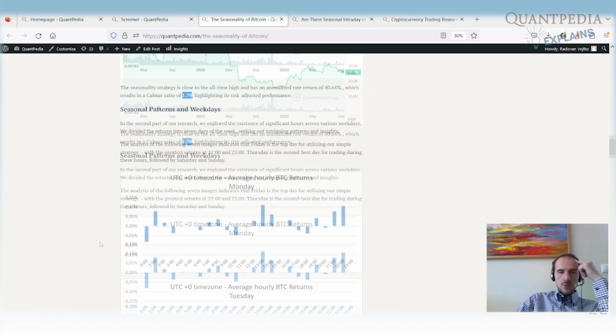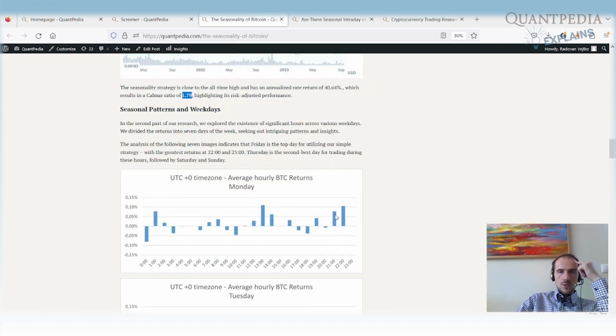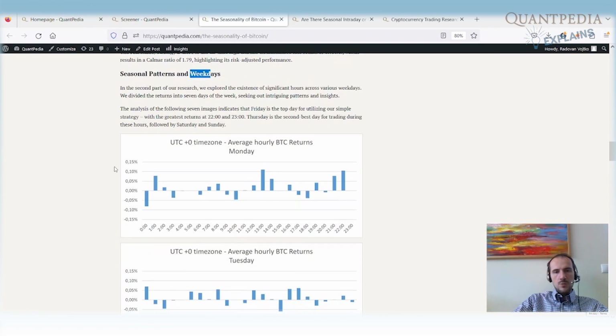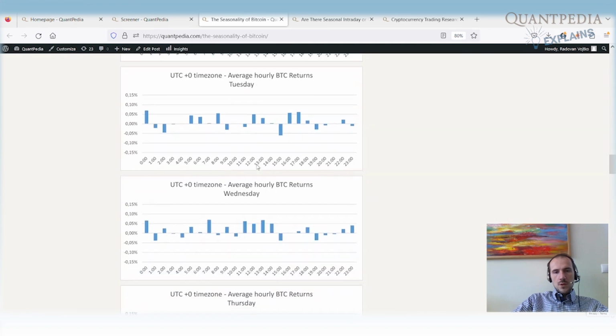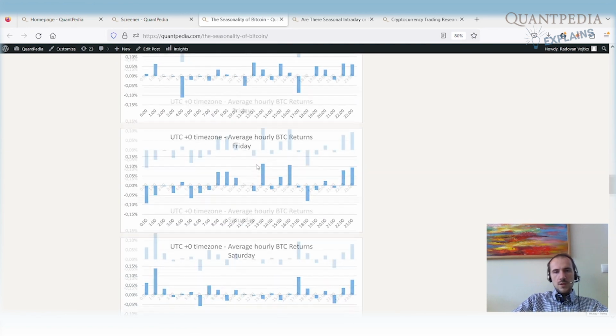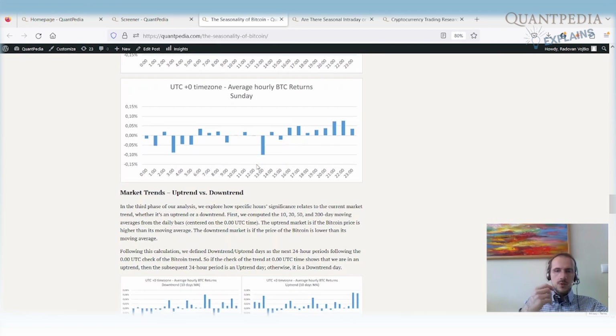So let's take a look at how the pattern 21 UTC, 22 UTC up to 23 UTC looks when we control for the weekdays. We have multiple charts: Monday return, Tuesday, Wednesday, Thursday, Friday, Saturday, Sunday returns. Our analysis shows that the best performing days are Friday, Thursday, Saturday, Sunday.